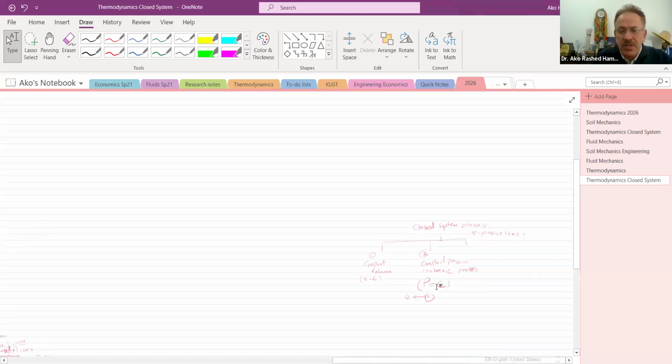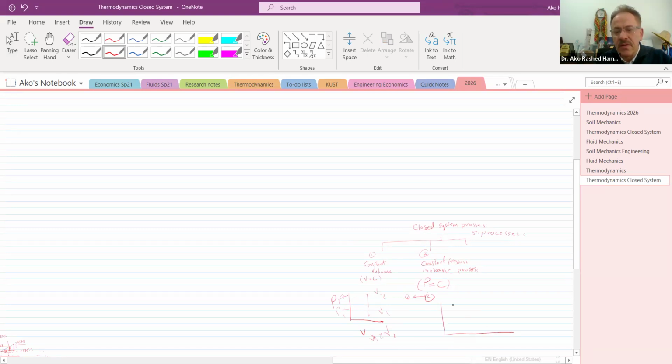Now, is there any change? Yes, there is. As we mentioned, the pressure and the volume were like this: P1, P2, and V1 and V2. So V1 equal to V2. That was in the first one.